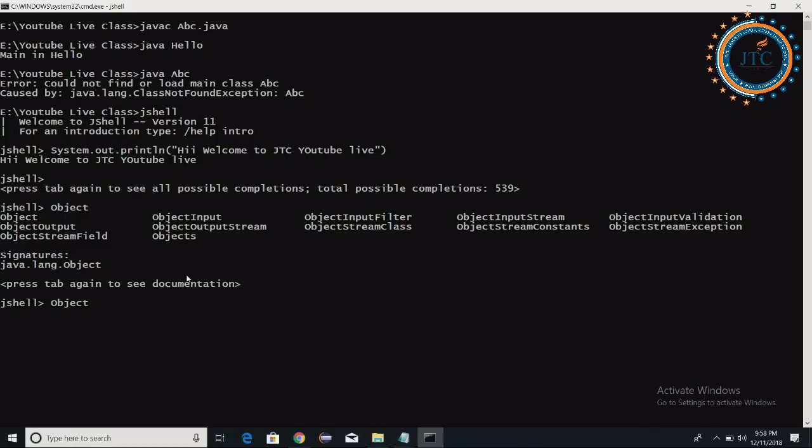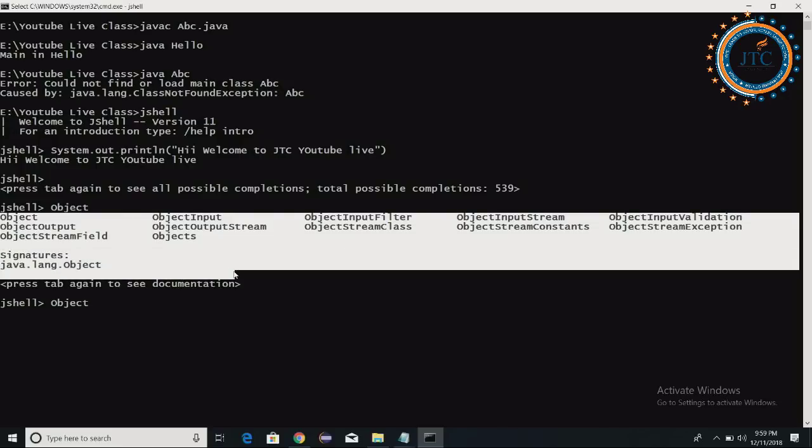Associated with Object, many different names were available, like ObjectOutput, ObjectStreamFile, ObjectInput, ObjectOutputStream, ObjectFilter, ObjectStreamClass, and many more. It is giving you a suggestion that out of all these, you might be looking for one of them.